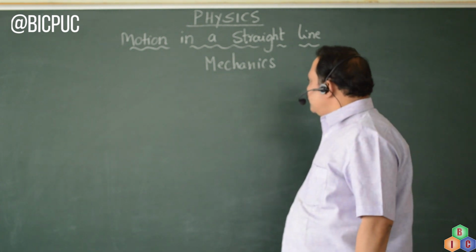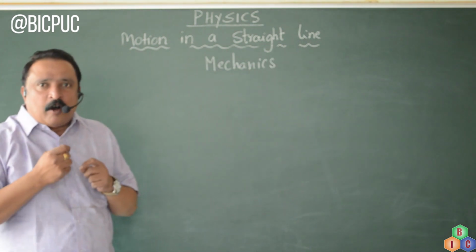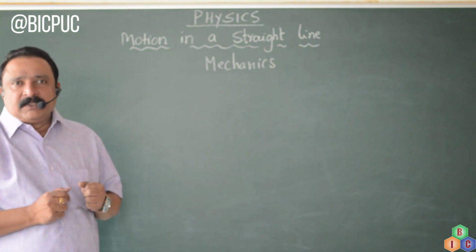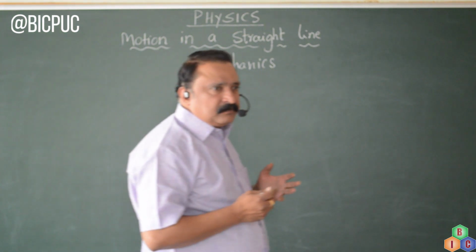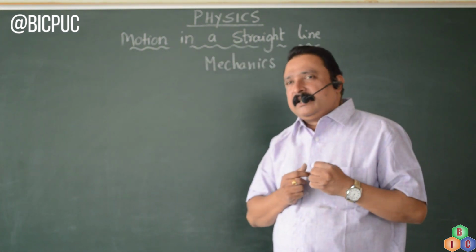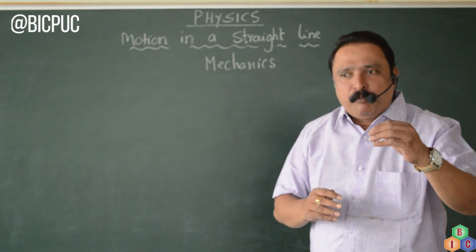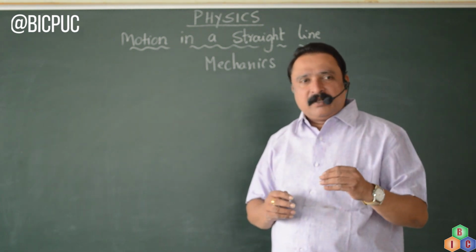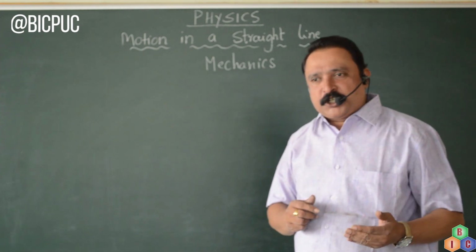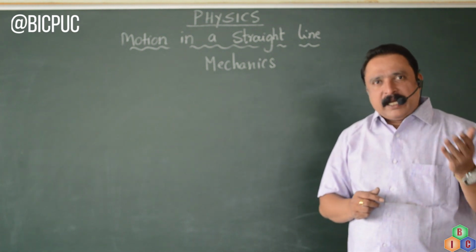Motion in a straight line is a lesson which comes under a branch of physics called mechanics. Mechanics is a branch of physics which deals with the study of objects at rest or in motion under the action of forces. When I say a body is at rest, an example can be a book lying on a table. If you keep a book on the table, it will remain in the same position. So you can say that the body, that is the book, is at rest.